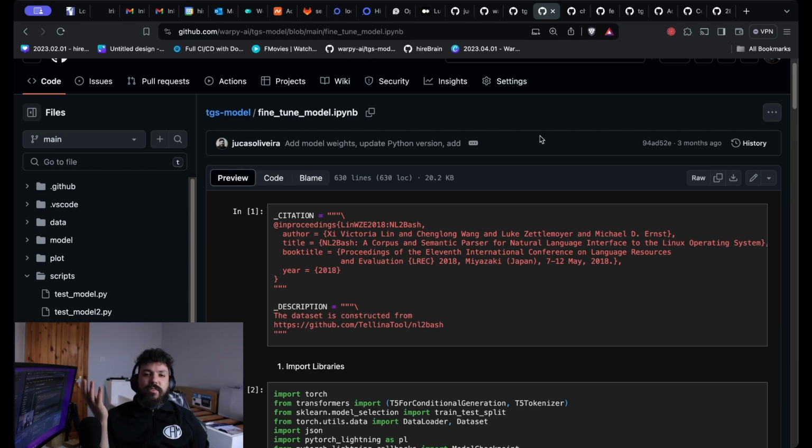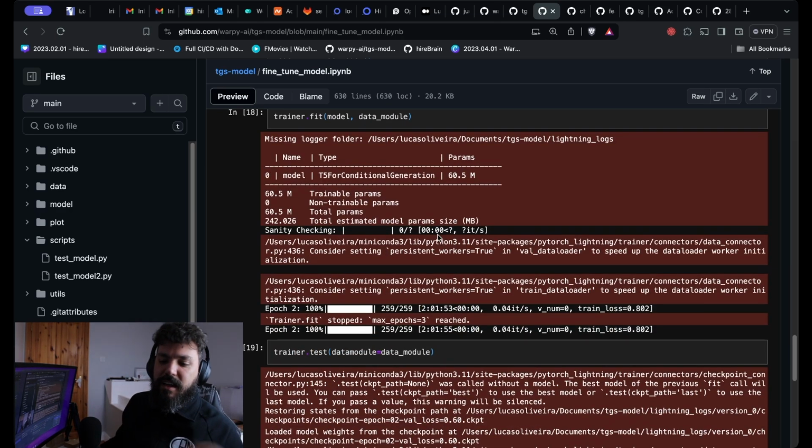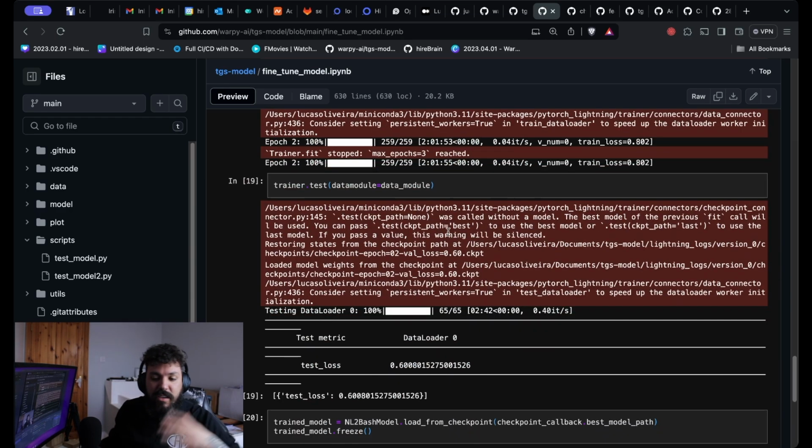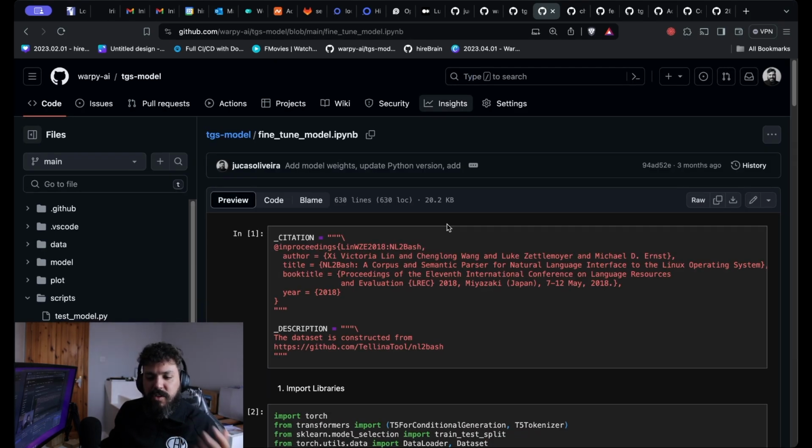The best one for that was the T5. I got a T5 small to reduce the size of the LLM because you don't want to download a CLI that's 20 gigabytes to your machine, right? So I created this fine-tuned model. It's open source. You guys can check it out there. I'm going to put the links in the description. You can go there, check out the notebook, and improve the results and everything.